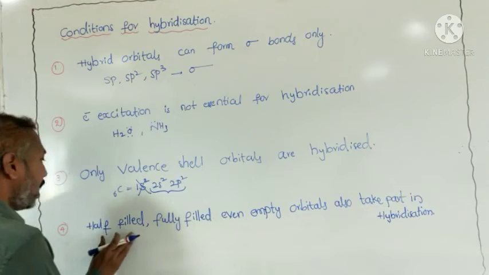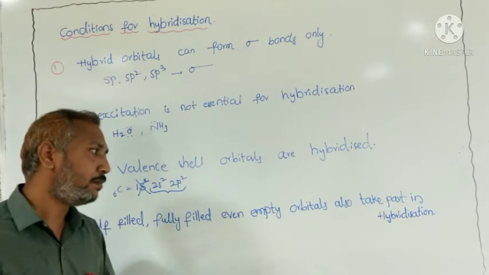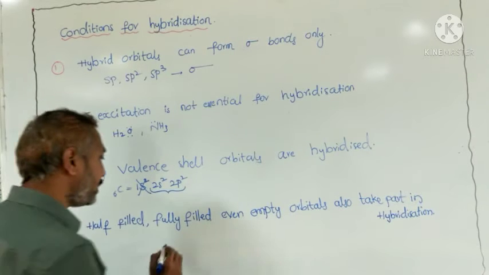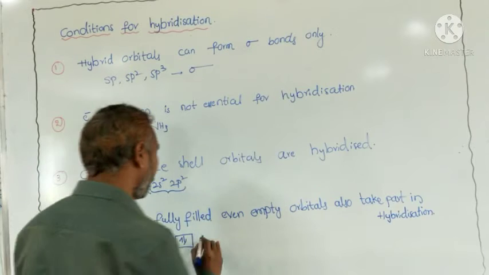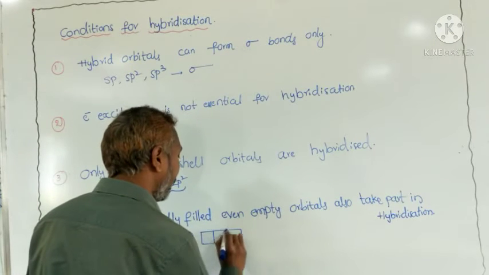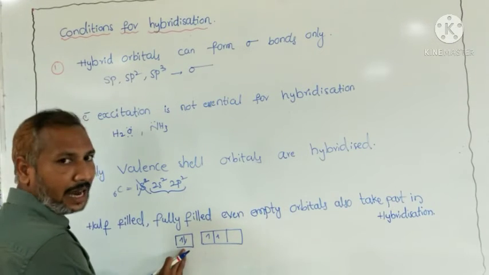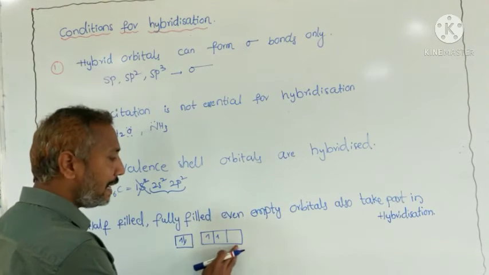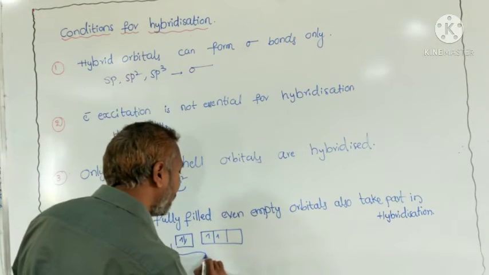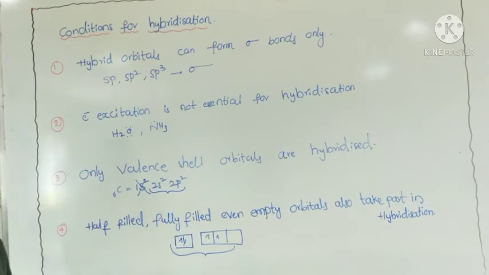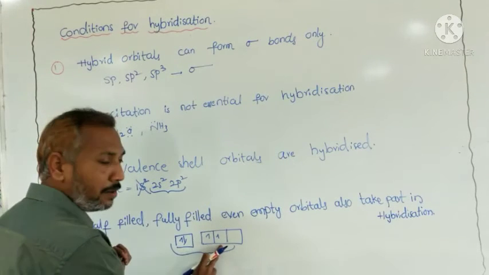The last one: half filled, fully filled, and even empty orbitals also take part in hybridization. For example, here it is a fully filled orbital, here two half filled orbitals, and an empty orbital. What happened here? All these orbitals also take part in hybridization. A simple example, not exactly here: 1 orbital, 2 orbital, 3 orbital, 4 orbitals.